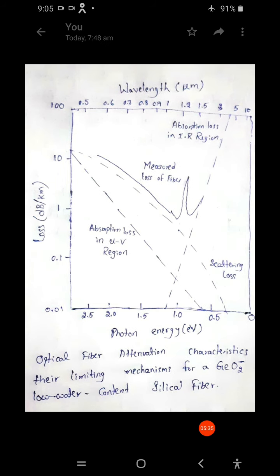Next, we already discussed that fibers are made up of different materials, and GeO2 also, that's why it is mentioned here. Their limits and limiting mechanisms for a GeO2 doped, low loss, low water content silicon fiber.